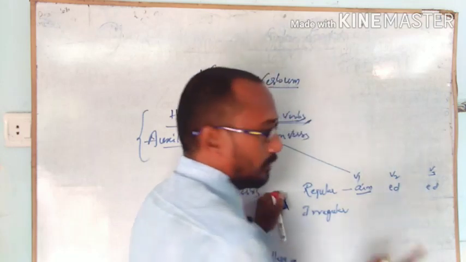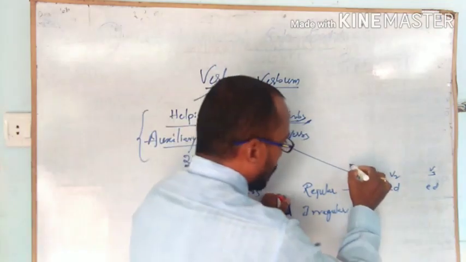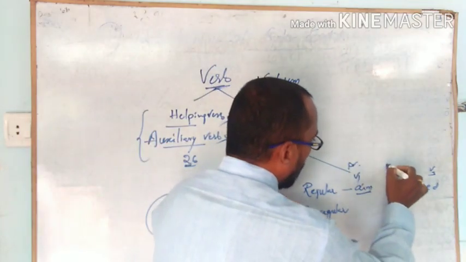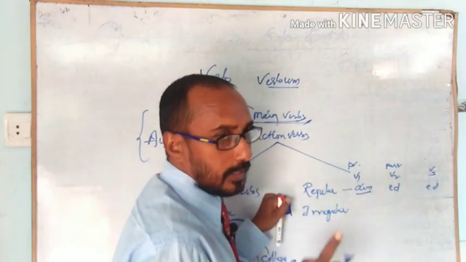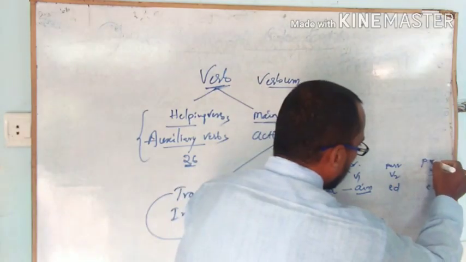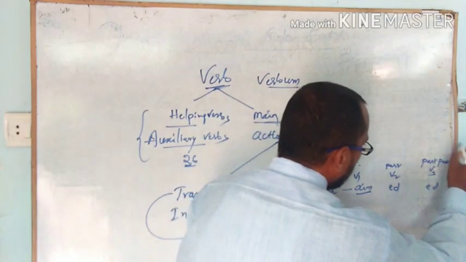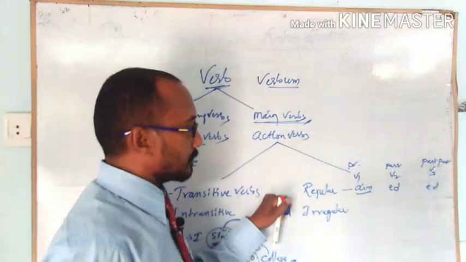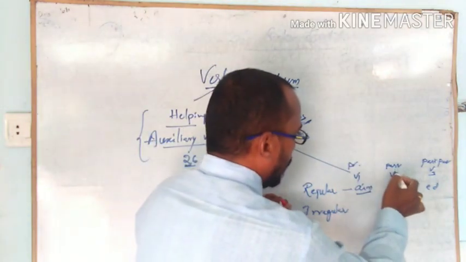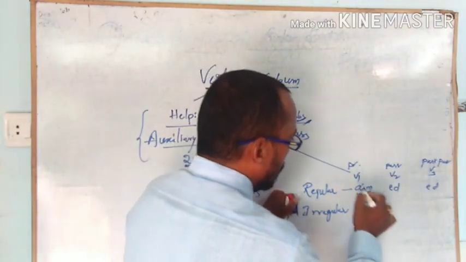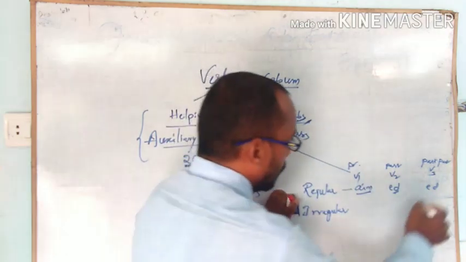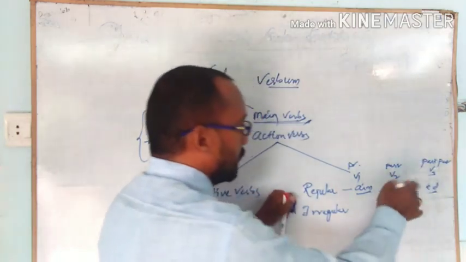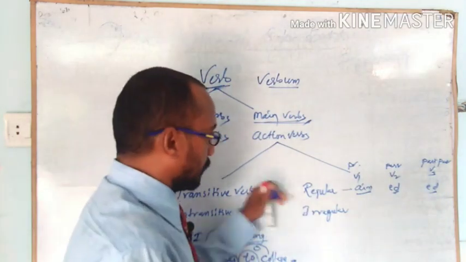V1, v2, v3 means present, past and past participle. So here we added ed to the v1, the present verb.